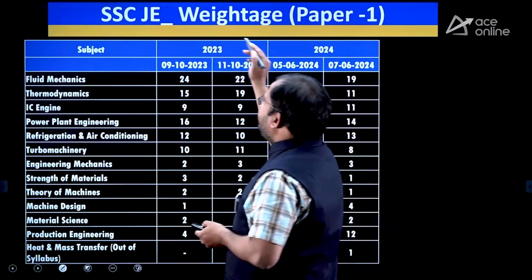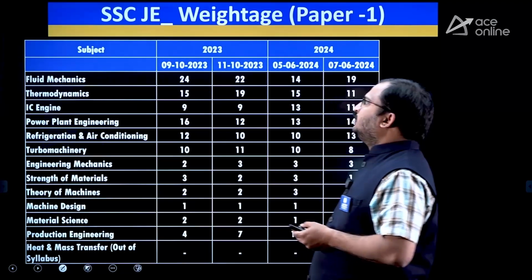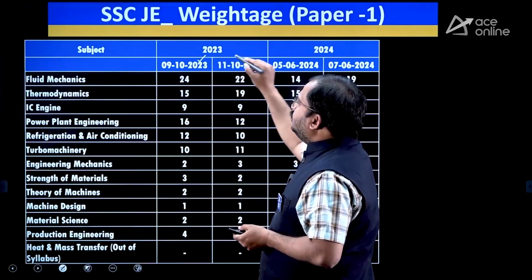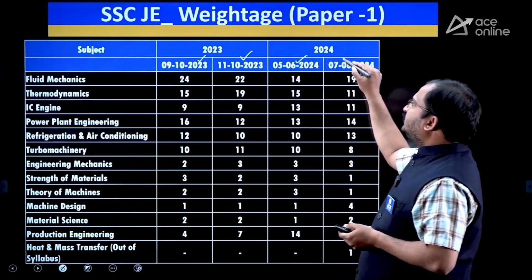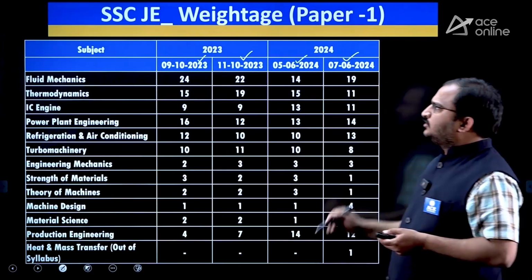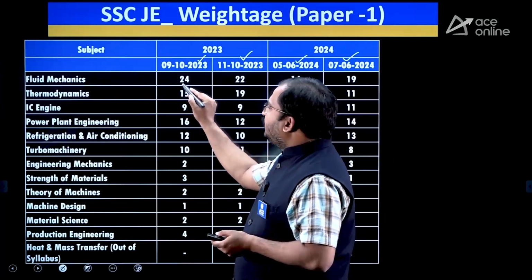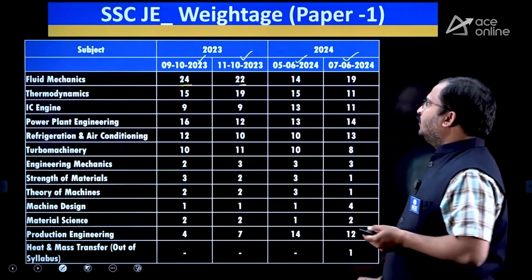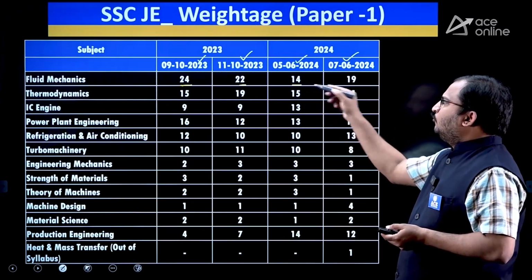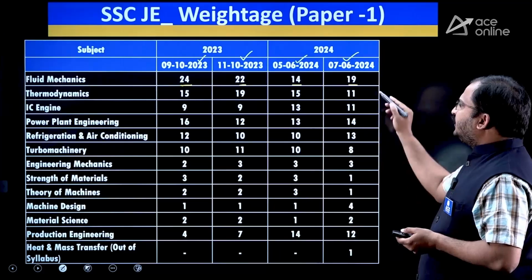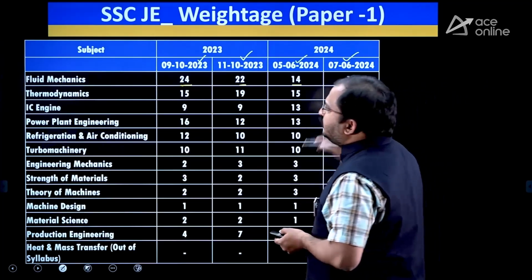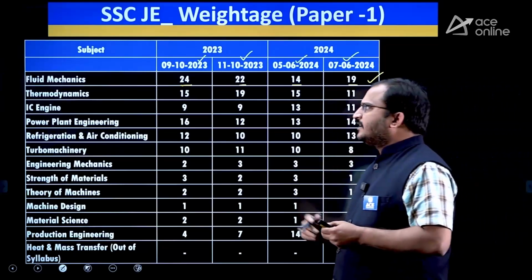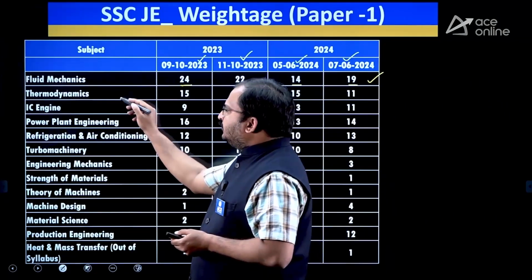Then coming to the weightage of paper 1, for the last 2 years, 2 sessions of the examination were conducted. In the 2 sessions of 2023, you can observe fluid mechanics in the first session 24 marks, second session 22 marks. Then in 2024, first session 14 marks, second session 19 marks. So, this fluid mechanics subject has very good importance in the SSC-JE examination. So, try to go through that.